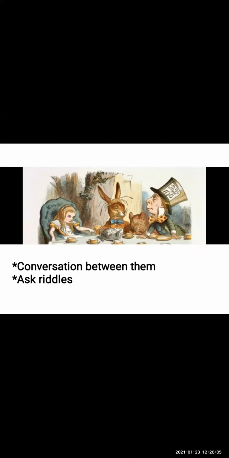The Hatter asks a question to Alice. Then the March Hare also puts one more question. He said, I like what I get is the same thing as I get what I like. Both the sentences are the same.